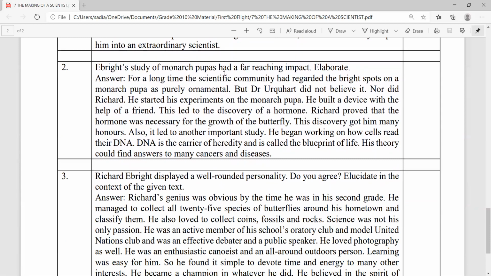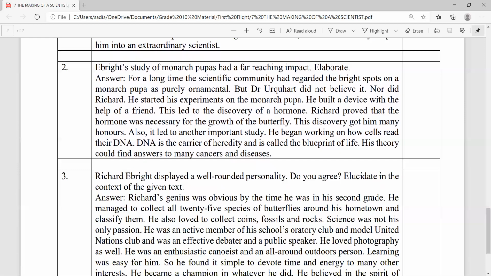Albright's study of monarch pupae had a far reaching impact. Elaborate. Robert W. Patterson, in the biography The Making of a Scientist, projects the study of monarch pupae and the impact it had on the study of science.